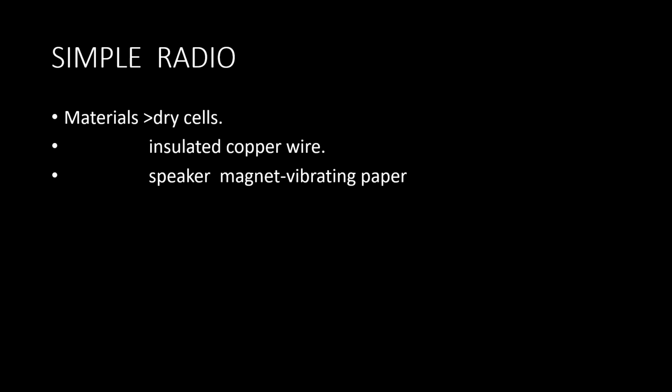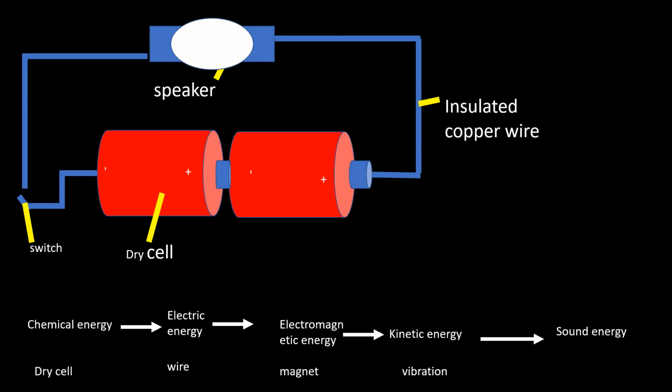I want you to note this. The speaker of a radio is made up of a magnet and a vibrating paper. So the illustration of the setup is shown below. Observe the setup closely. We have the dry cells connected to the insulated copper wire, then to the speaker. I've just said very well, the speaker of a radio is made up of a magnet and the vibrating paper. So what are the energy transformations that are going to take place when the radio is turned on?